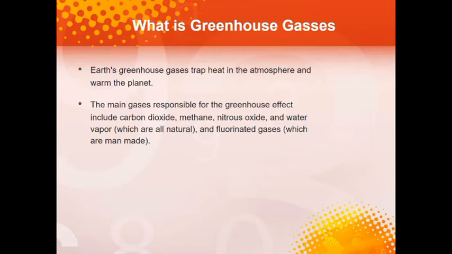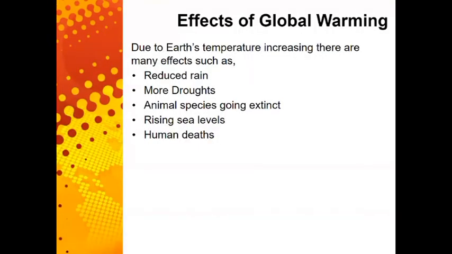Now, just because of greenhouse gases, there are a lot of effects on the Earth that you may be able to see. Noticeable effects of global warming are reduced rain in some areas and more frequent droughts. Droughts mean the land is getting drier, so there's not that much water. 1 in 6 animal species may go extinct due to global warming.